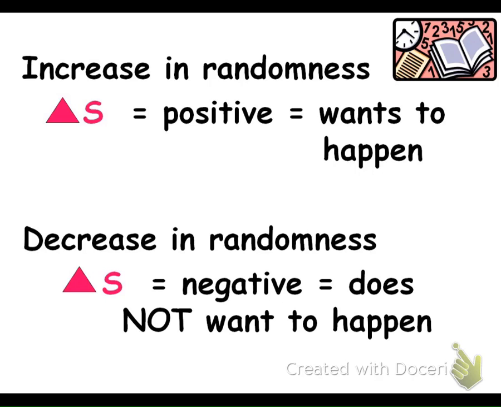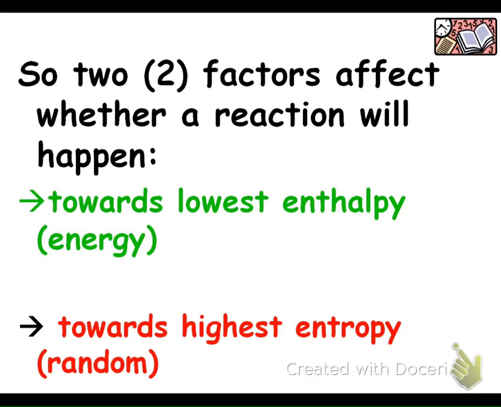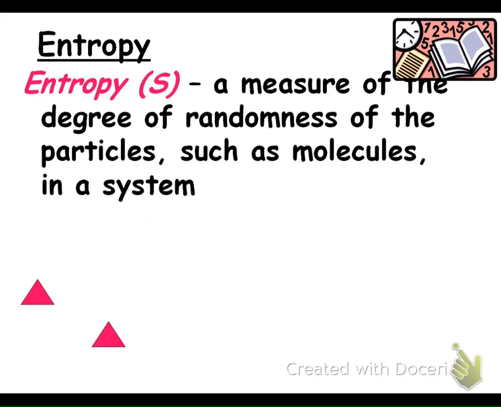So an increase in entropy is good, that wants to happen in nature. A decrease in entropy is not good. Becoming more ordered is not favored in nature. It takes too much energy to be ordered. So the two factors that will affect whether a reaction will happen are the enthalpy, so are you going towards a lower enthalpy or a lower energy, and towards a higher entropy or a higher randomness. Those are the two factors that we'll be looking at.